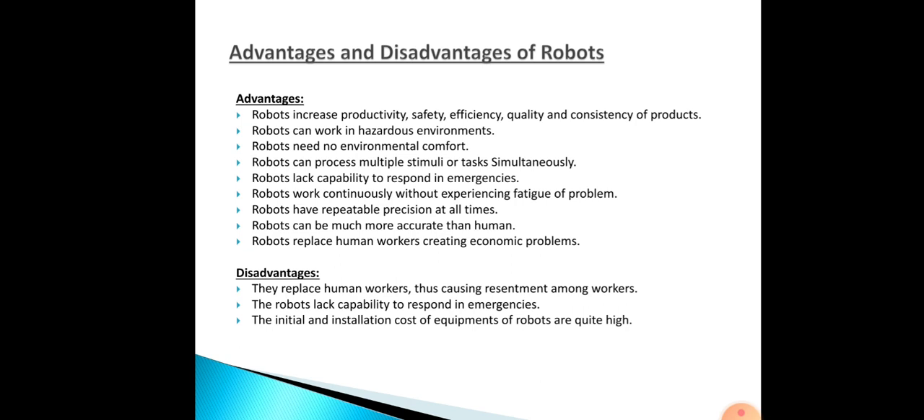Human beings get tired after some time, but a robot will not get tired. The next one, robots have repeatable precision at all times. Robots can be much more accurate than humans. Then, robots replace human workers, creating economic problems.